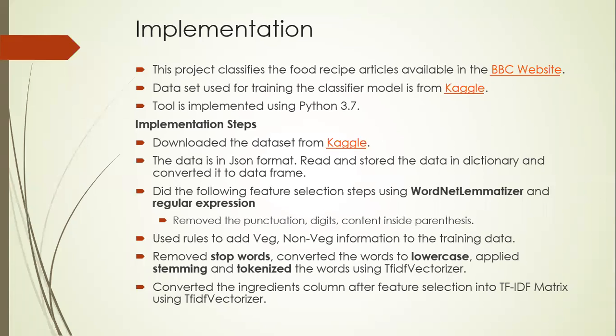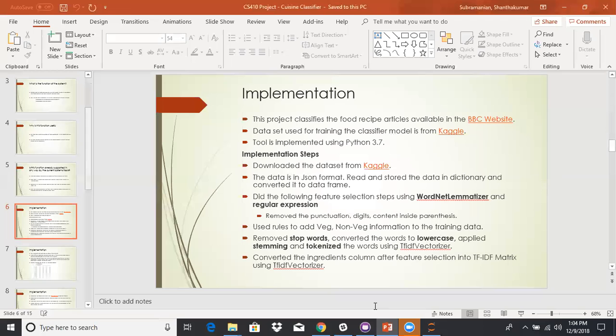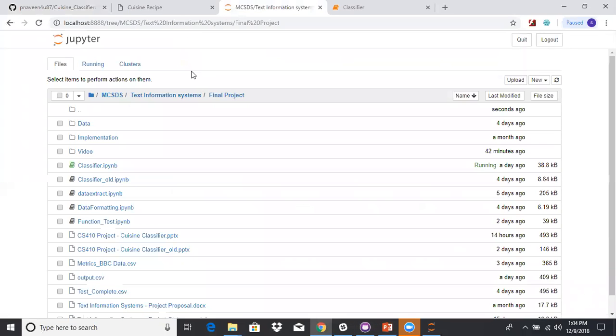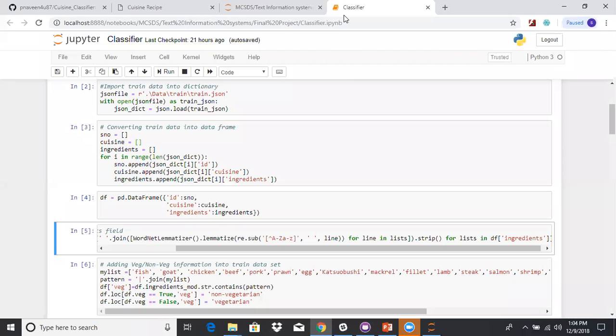This tool is built on a Python platform, and we have used the latest version, which is Python 3.7. To explain the implementation step by step, I will go to the Jupyter notebooks now.